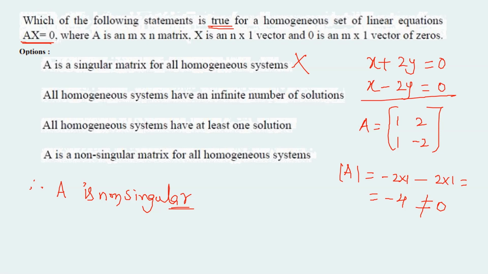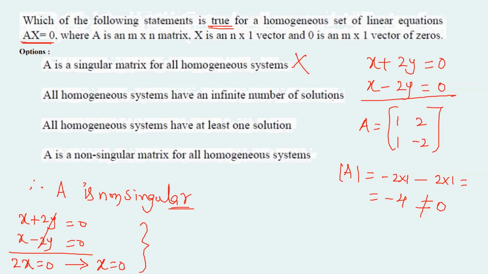Second statement, all homogeneous systems have an infinite number of solutions. Now let's check for the same example, that is x plus 2y equals 0, x minus 2y equals 0. Let's solve this. Plus 2y minus 2y gets cancelled. We have 2x equals 0, that yields x equals 0. Substituting x equals 0 in the first equation yields 2y equals 0, which is nothing but y equals 0. So we have x equals 0, y equals 0.